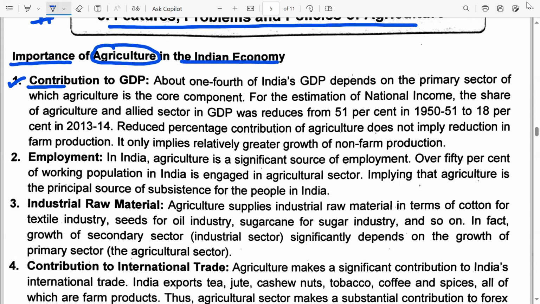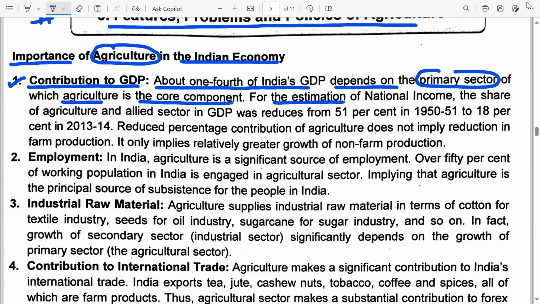Point number one, contribution to GDP. We all know that the agriculture sector majorly contributes to the GDP of the Indian economy. About 1/4 of India's GDP depends on the primary sector, of which agriculture is the core component. Remember, the primary sector also has fishing, mining, animal husbandry, forestry, all that. But within the primary sector, agriculture is the core component which contributes to the GDP.